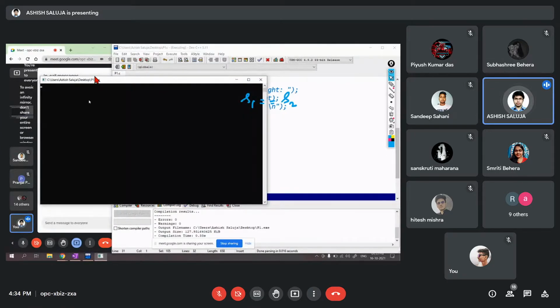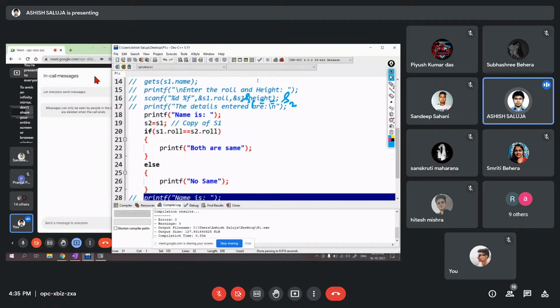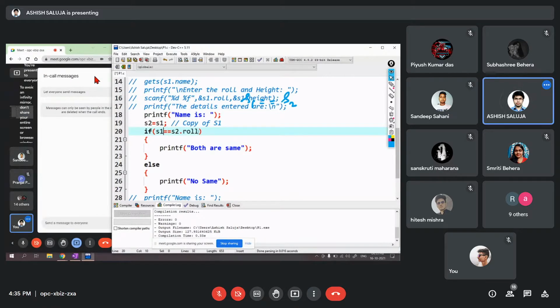This is perfectly valid. It will run, no error, and it will compare as well. Both are the same because we have assigned S2 equal to S1. So you can compare it member wise, but you can't compare it variable wise. I can't write here S1 is equal to S2. This is not possible because C doesn't allow this. C does not permit such logical operations.